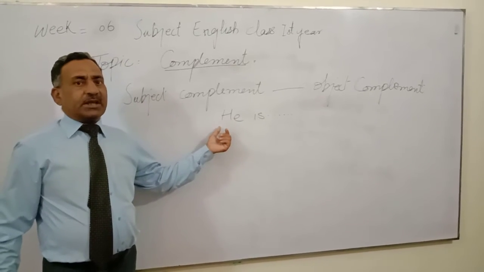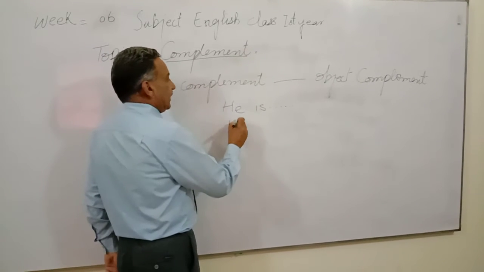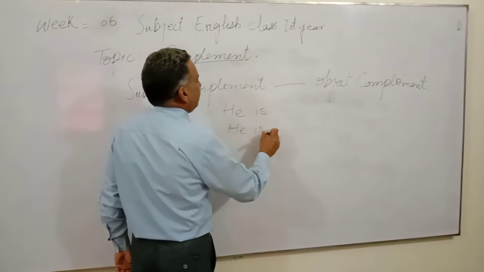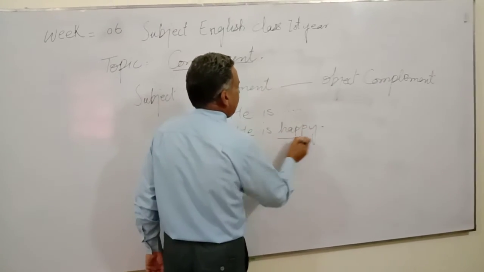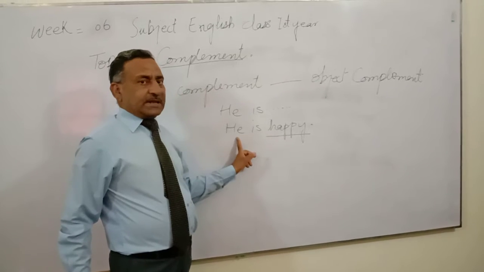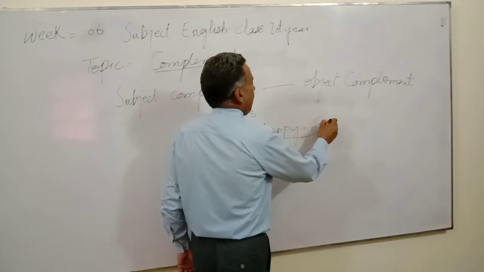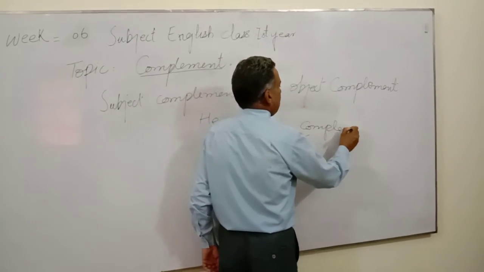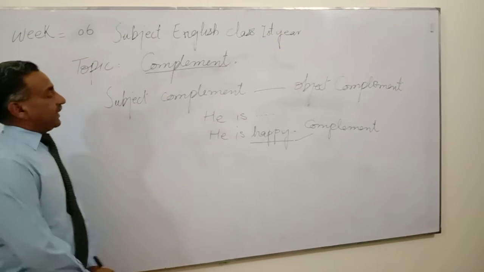This is an incomplete sentence. Now I complete it: "He is happy." Happy completes the sentence. So we can say happy is a complement.